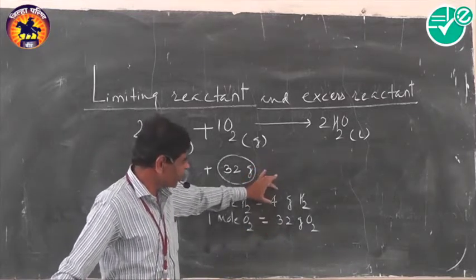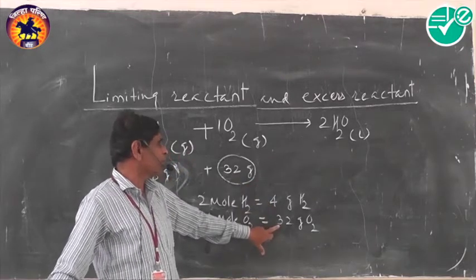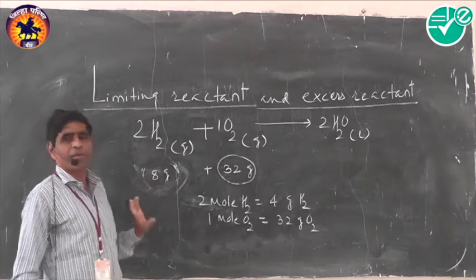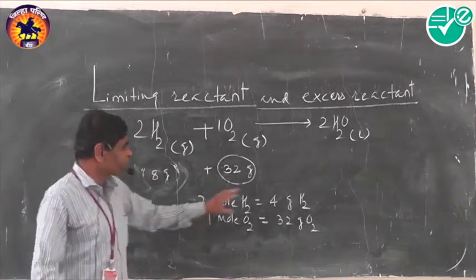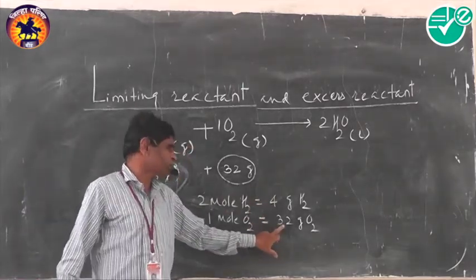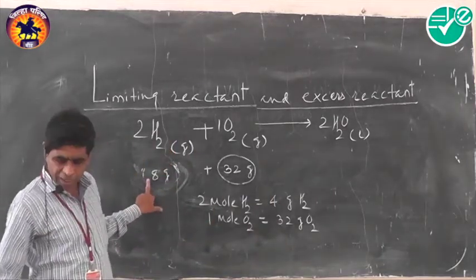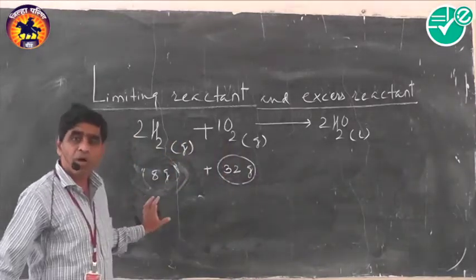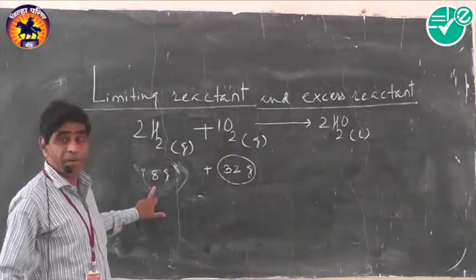But here we consider 8 gram of hydrogen, so let us calculate the quantity of oxygen required for 8 gram of hydrogen.